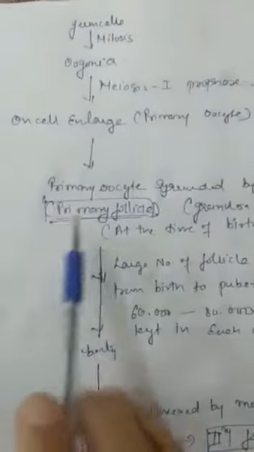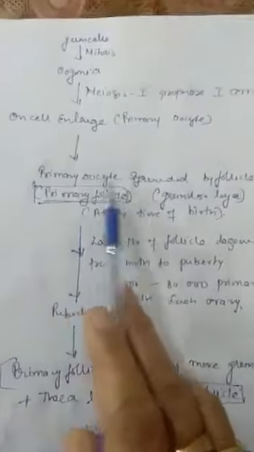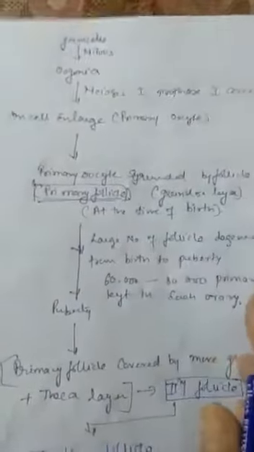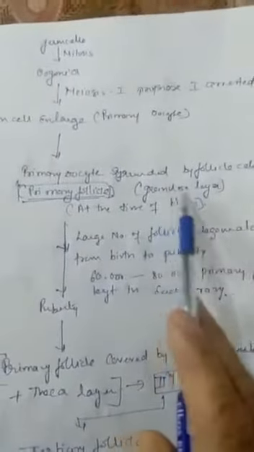Now this primary oocyte, first you see just in the chart, then I will show you in the picture. This primary oocyte is now surrounded by many follicle cells, and when the primary oocyte is surrounded by follicle cells, this structure is called a primary follicle. The layer by which it is surrounded is called the granulosa layer, and at this time the birth of the female child takes place.